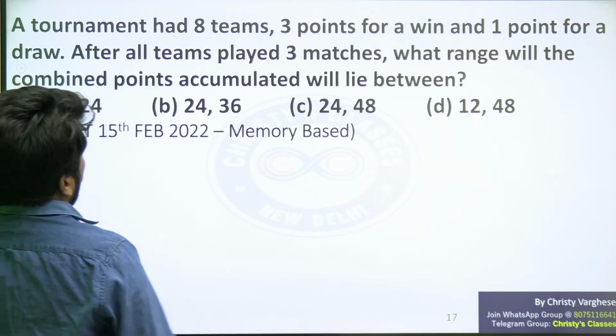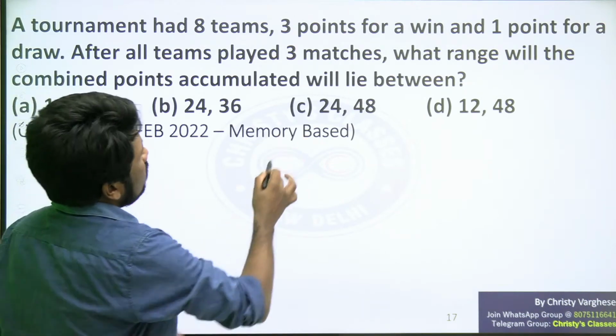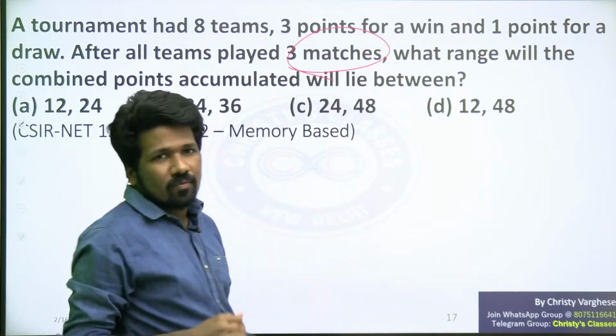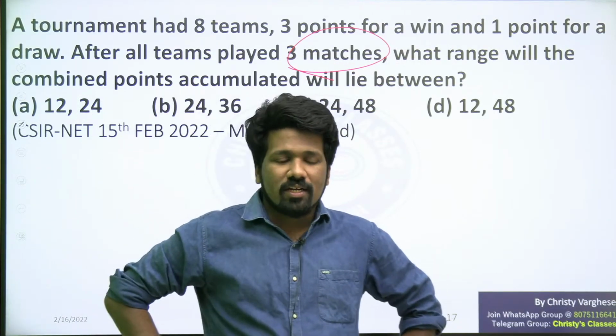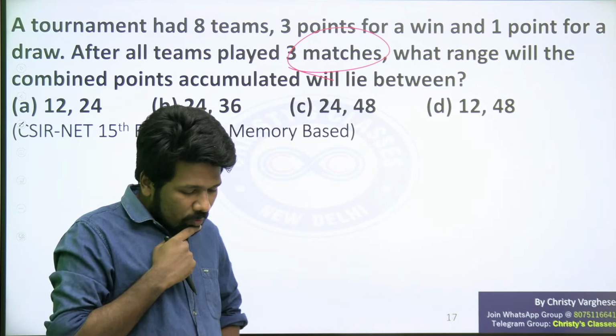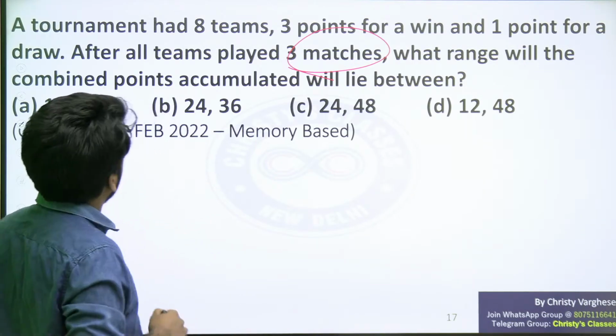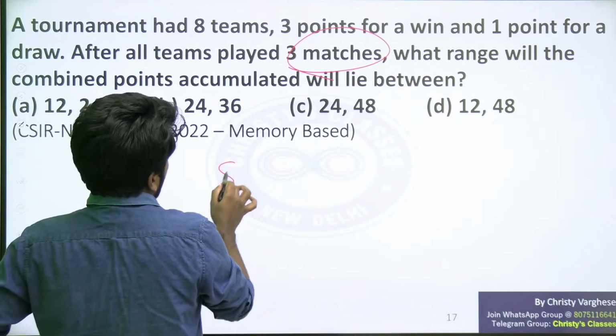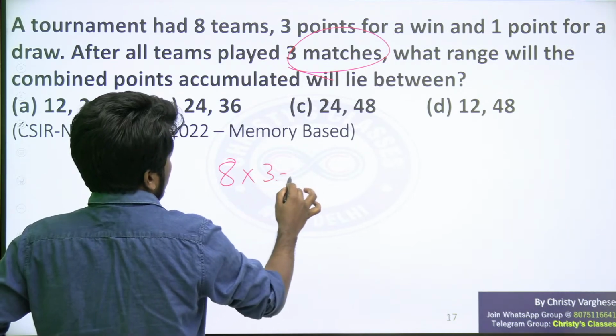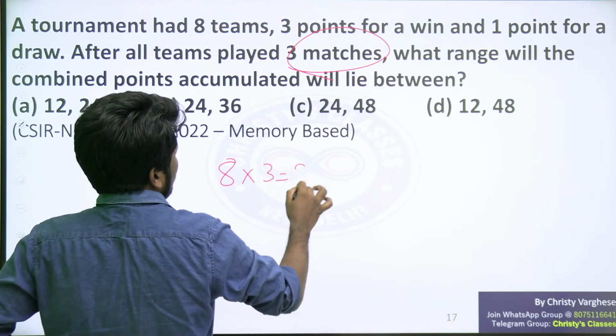So anyway, a tournament had 8 teams. Every team was playing 3 matches each. So how many total matches are played? Now that is a confusion that some of you may have encountered. 8 teams, 3 matches each, so total matches played in the tournament will be 24.